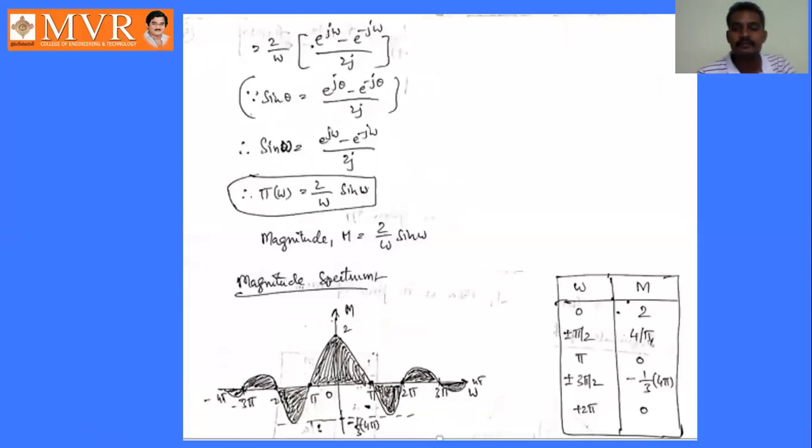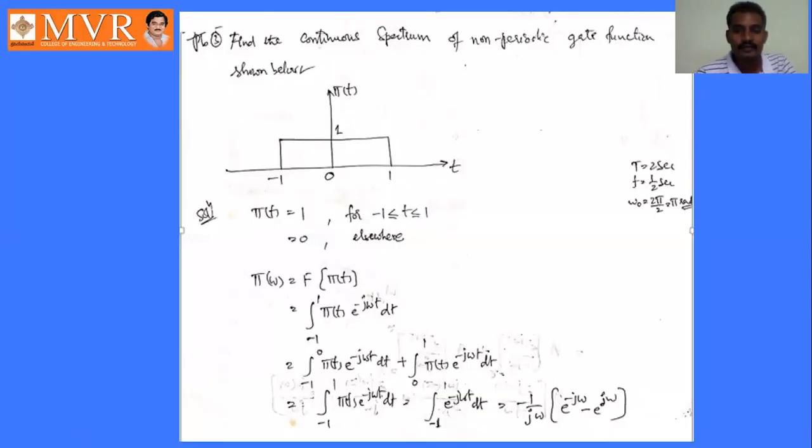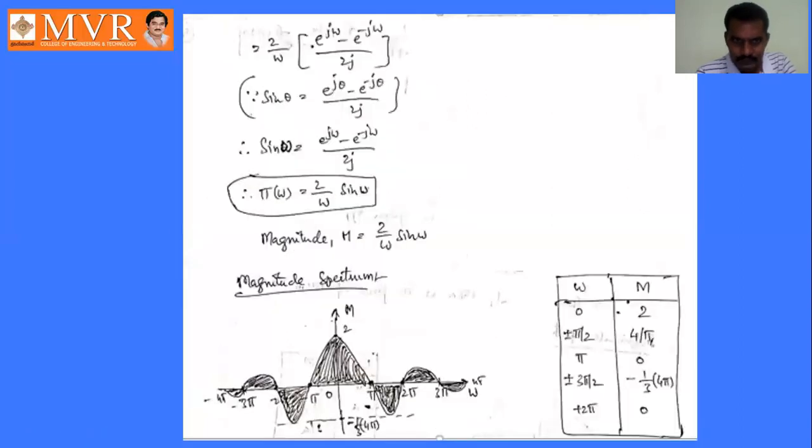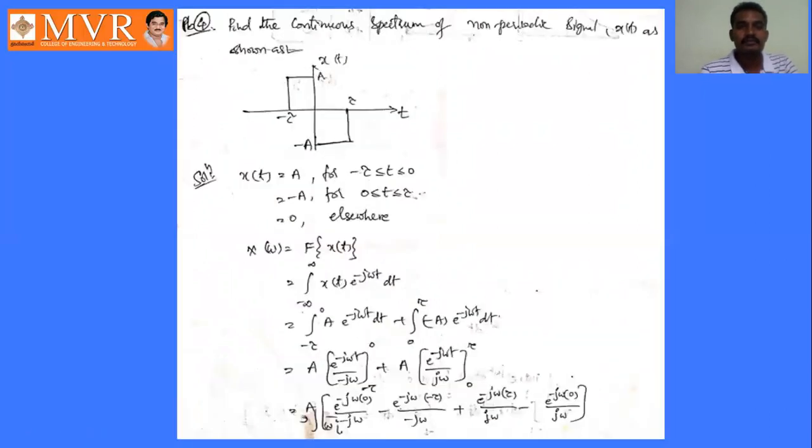So this will become 2 by omega into (e power j omega minus e power minus j omega) by 2j. How do you get this expression? Here we are multiplying this expression.